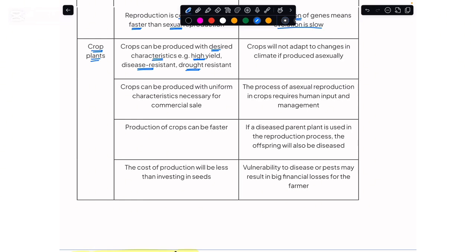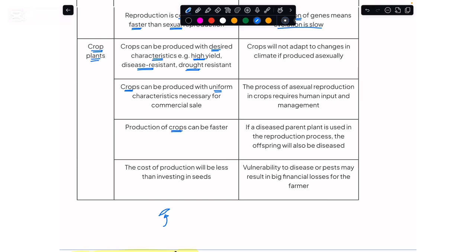Moreover, for the crop plants, what we need is uniformity in the offspring. By uniformity, what I mean is that if there was a crop plant and its grain size was this much, I would want all of the resulting offspring to also have a grain size like this, because this would make them more valuable in terms of customers purchasing them. So if I want uniformity in the resulting offspring in terms of commercial sale, this asexual reproduction is an advantage for the crop plants.